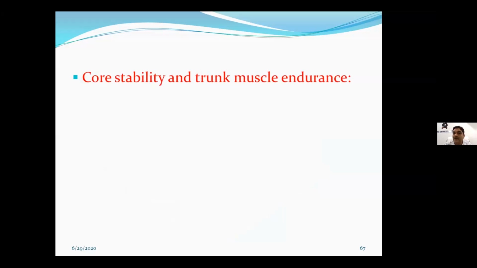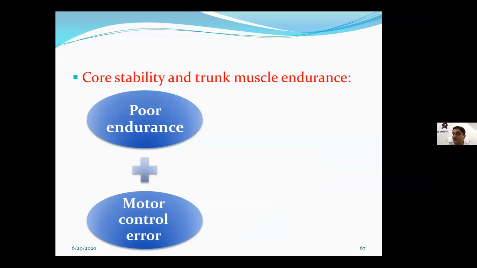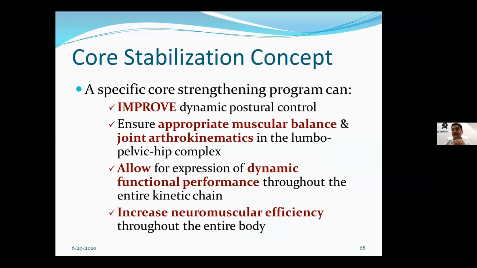What will happen if there is poor endurance? Poor endurance and motor control error lead to back injury. A specific core strengthening program improves dynamic postural control. As I said, the joint sensors also should be activated. It allows the entire kinetic chain, and it increases the neuromuscular efficiency also. If it is a weak core, it will decrease force protection and efficiency, which may lead to further injuries.